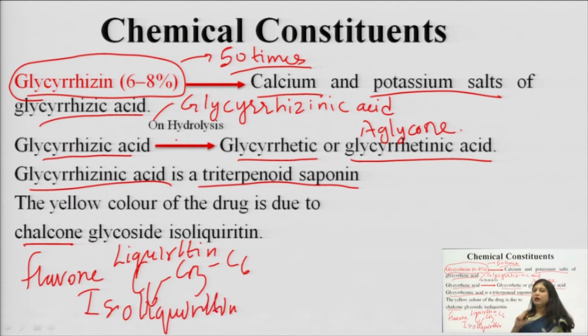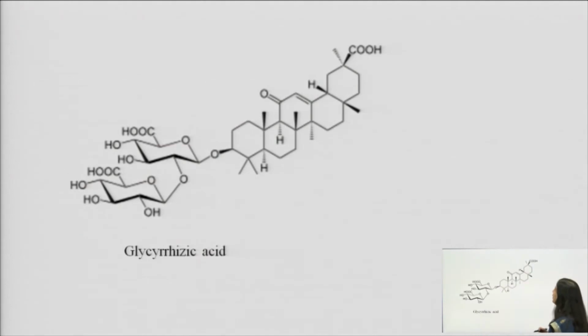Okay. Liquiritin is a flavone and isoliquiritin is a chalcone. So, it is, you can say, interconverting into a chalcone. The flavone is getting converted into a chalcone. Both are present in this licorice and they are also responsible for many of the activities of licorice.